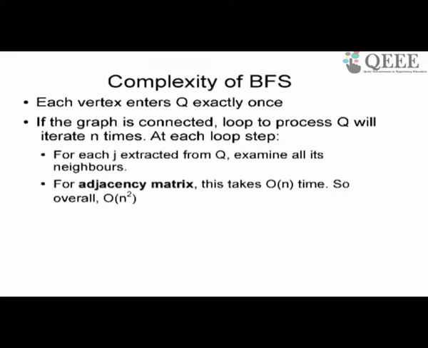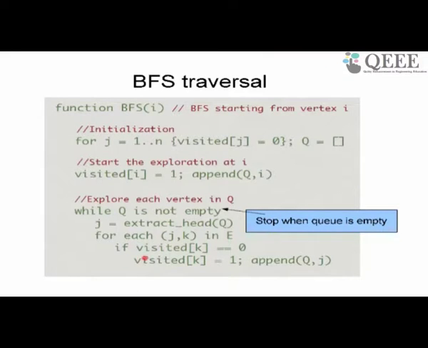Okay. So what is the complexity of this breadth first search? You can see that each vertex enters the queue exactly once. Why? Because I am only entering in the queue nodes that have not been visited.